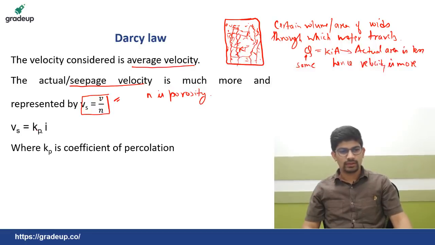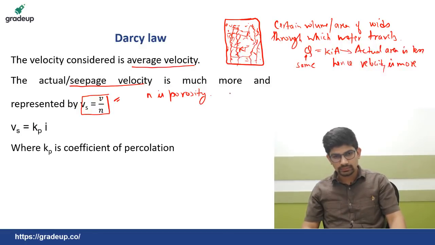Now, V is equal to Ki, and Vs is equal to Kp into i. And from the expression Vs is equal to V by n, we can put the value of V here in this expression.